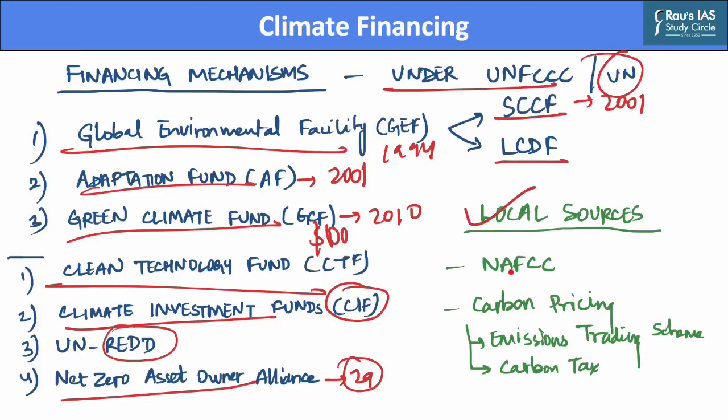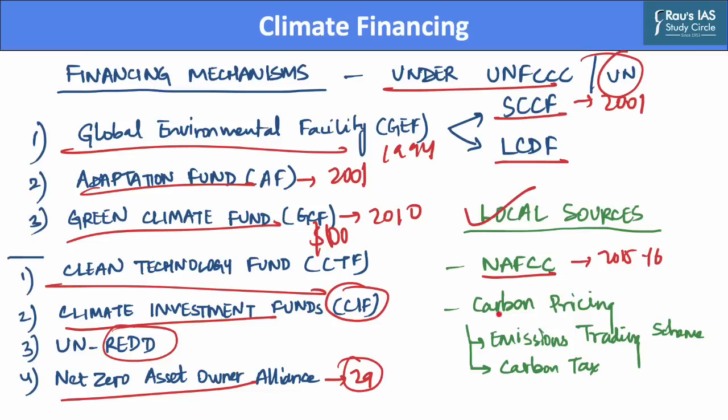For example, there is the National Adaptation Fund for Climate Change, also known as NAFCC, which is a central sector scheme, and it was set up in the year 2015-2016 to support concrete adaptation activities which mitigate the adverse effects of climate change.